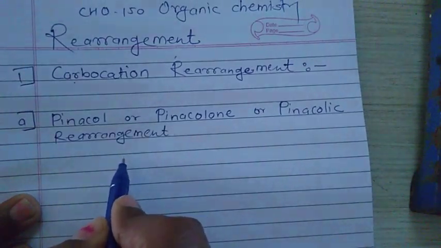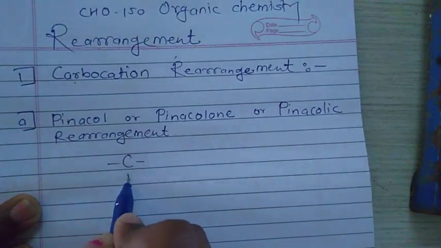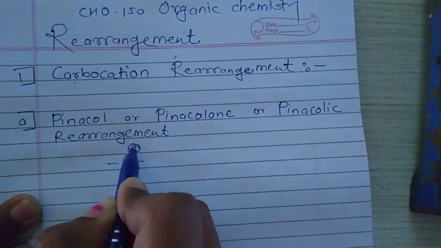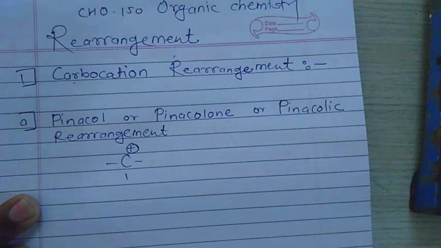What is a carbocation? Here the carbon having a positive charge is called a carbocation, and we learn the stability, that is the highly substituted carbocation is always the more stable carbocation.